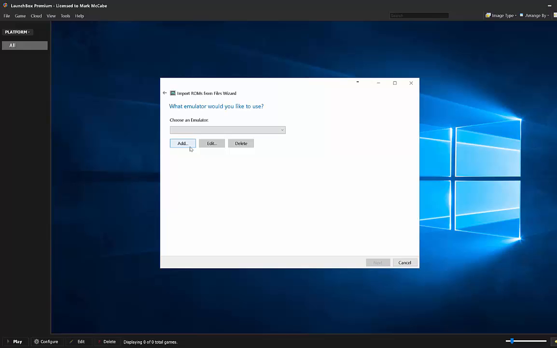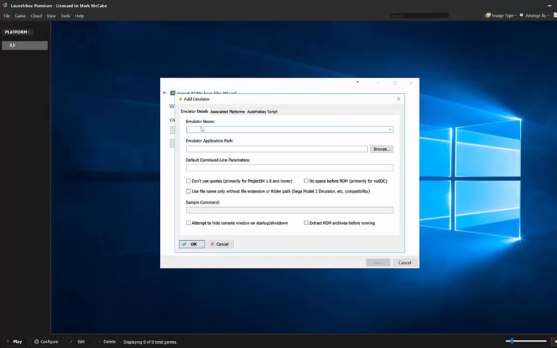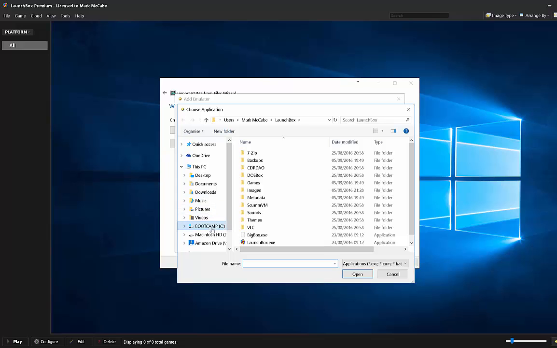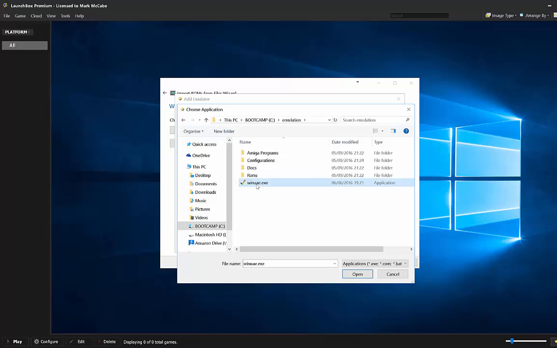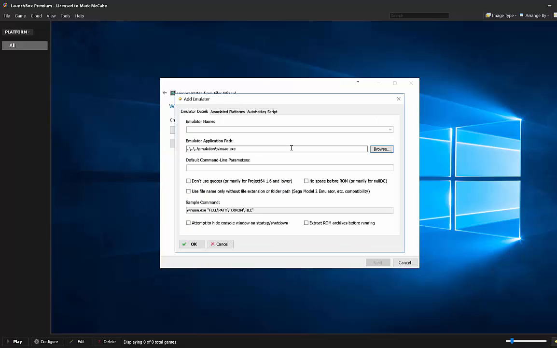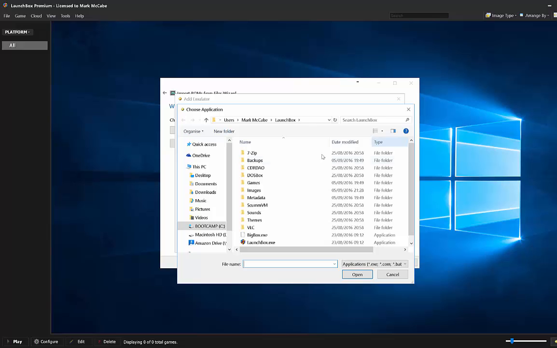Choose the emulator, so we'll need to add. So the emulator path will be where we installed WinUAE. It's in the emulation folder, WinUAE. Now I'm not too keen when it does the dots and the slashes, so I would rather just manually put the location of the path. And emulator name WinUAE. Probably should have done it before I put the path in. Yep, I knew that was going to happen.